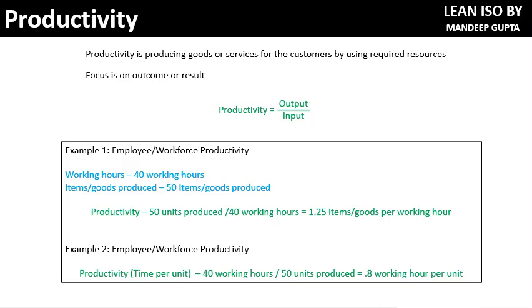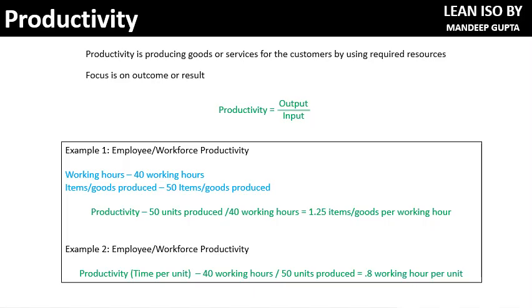First, let's look at productivity. Productivity is simply producing goods or services for the customer by using required resources. If we put together a formula, this is very simple: desired output, or output, divided by input. Input is the resources or material or manpower which is required to produce the desired output. It could be a good, it could be an item, it could be a service.